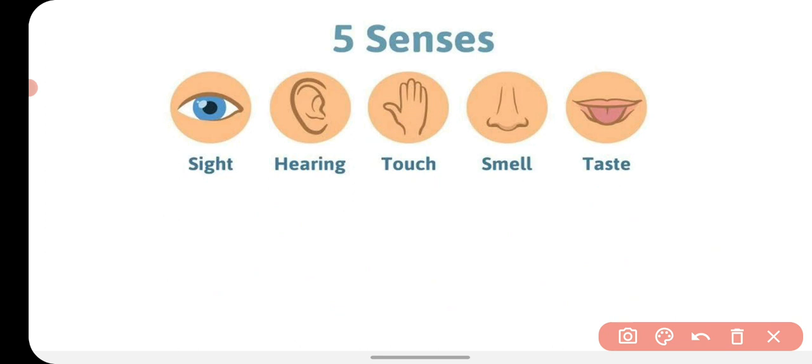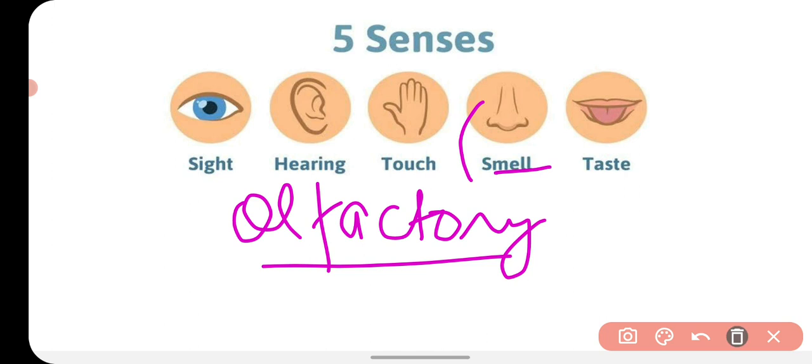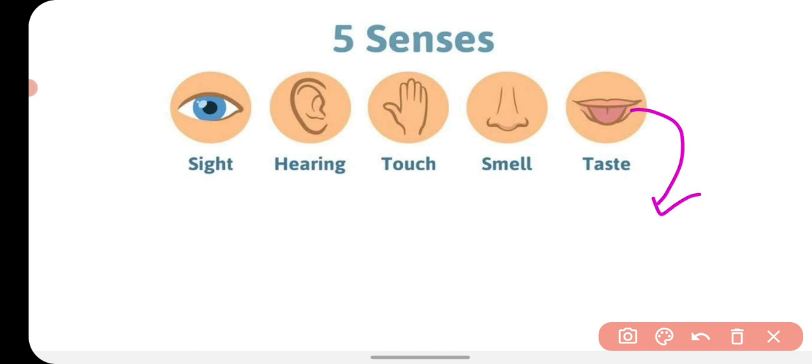Now, our nose has a special kind of receptors called olfactory receptors. These olfactory receptors are specialized to receive the stimulus of smell. Our tongue has receptors that are called gustatory receptors.